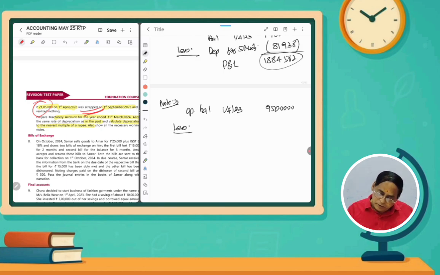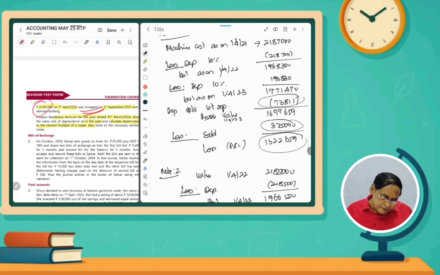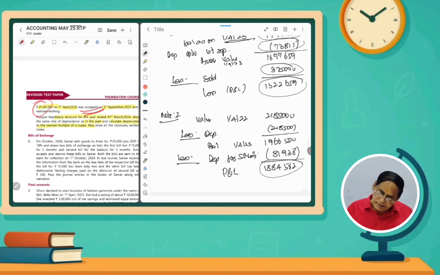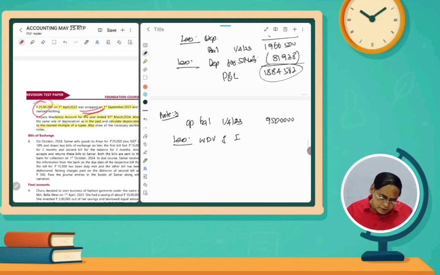So the written down value of the first machine, how much? That is 17 lakhs 71,470. This is the balance as on 1/4/2023, and this is what we have to deduct, because it was sold in September itself. After 5 months it is sold out. The opening balance was there, but now it is sold out.